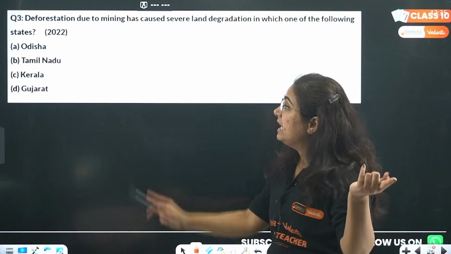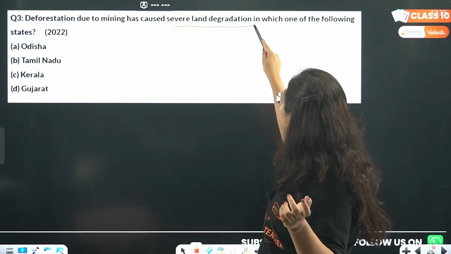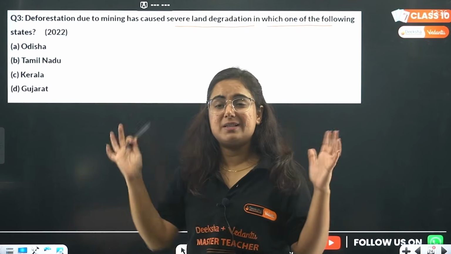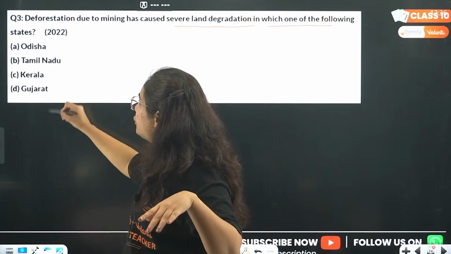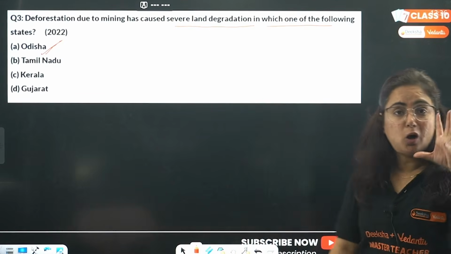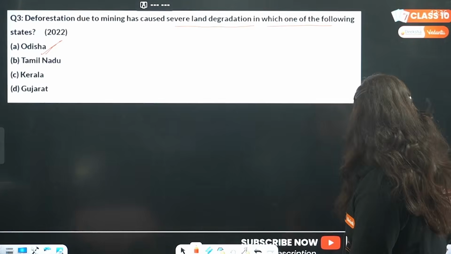Next question. Deforestation due to mining has caused severe land degradation in which of the following states? So over mining, they are basically asking about over mining. Odisha, Tamil Nadu, Kerala, Gujarat. Answer is Odisha. It was asked in the year 2022. I picked all those previous year important questions. Practice them.